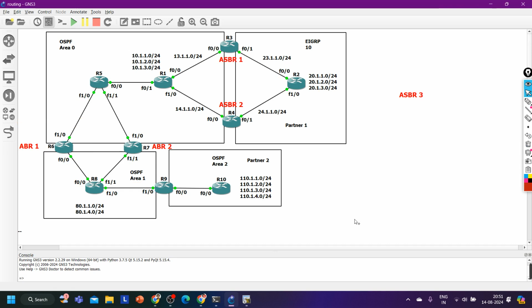So first of all, let me try to make reachability between the loopback IP address which is running on router number 6 or on router number 7 and router 9. So tell me, between which two routers do you want to create the virtual link, between router 6 and 9 or 7 and 9?